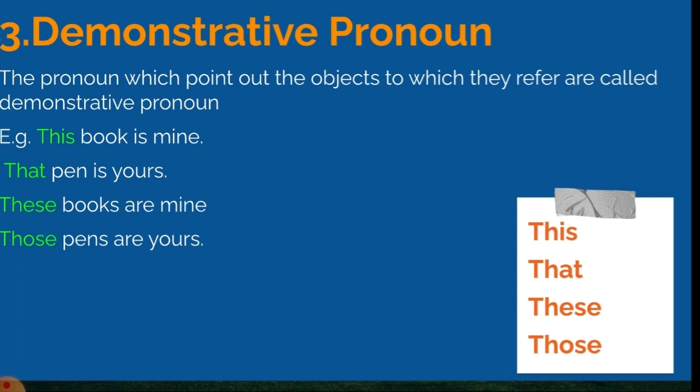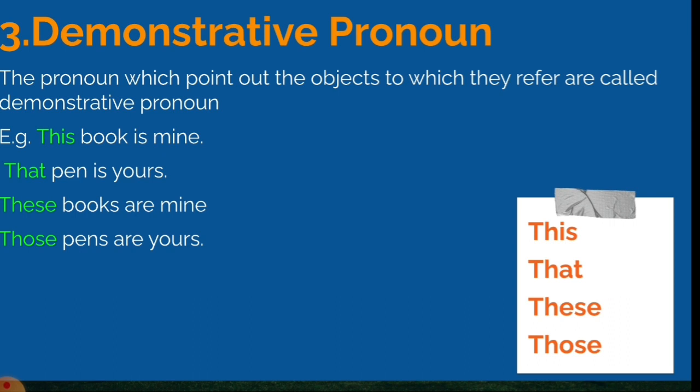This refers to what is close at hand and nearest to the thought or person of the speaker. That refers to what is over there, farther away and more remote. This is better than that. Students, that with its plural those is used to avoid the repetition of a preceding noun. For example, the rivers of America are larger than those of Europe. So here the pronoun those is used for the rivers of Europe.